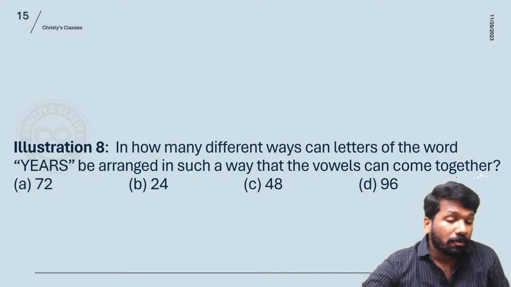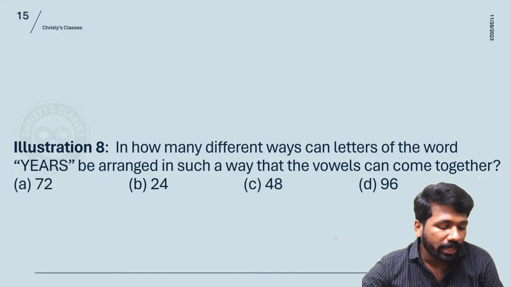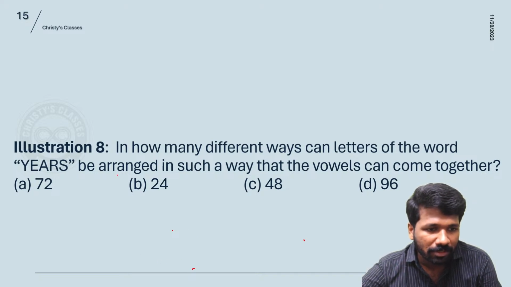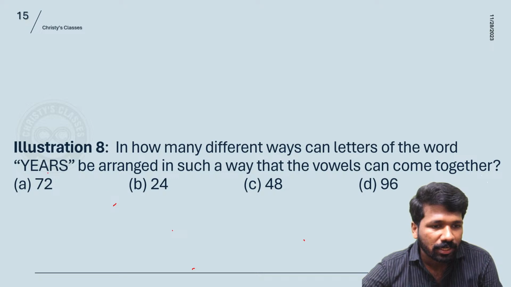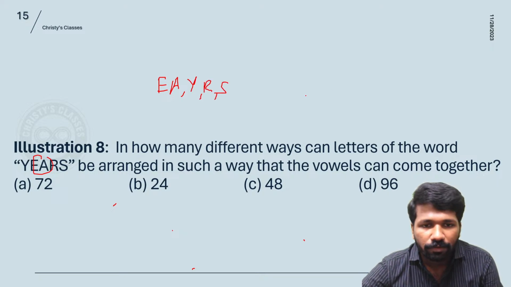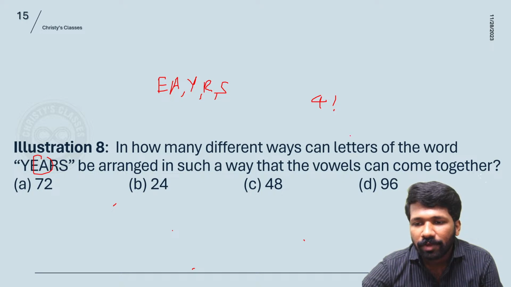Due to lack of time, I will start explaining. The vowels are A, E, I, O, U in English. So here the vowels available are E and A. So they should be together. That means they should be considered as a single letter, EA as a single letter, and Y, R, S as 3 other letters. So total 4 letters can be rearranged in 4 factorial ways.